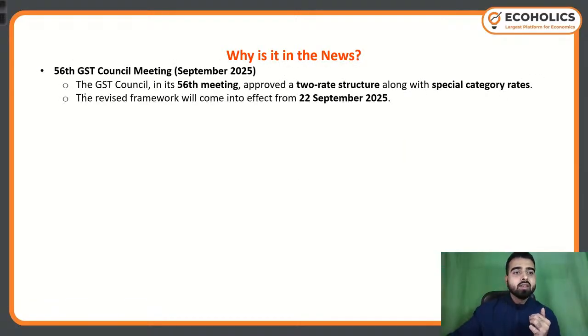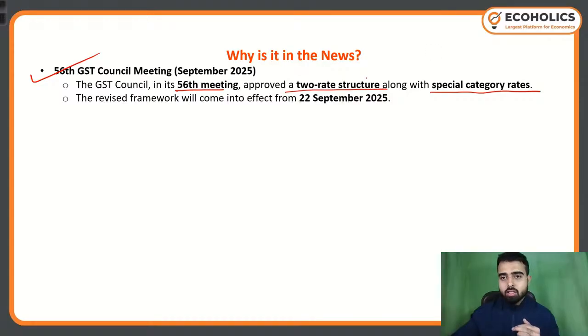Now see, the recent 56th GST Council meeting happened in the month of September 2025. Okay? The GST Council in its 56th meeting approved a two-rate structure, along with special category rates.